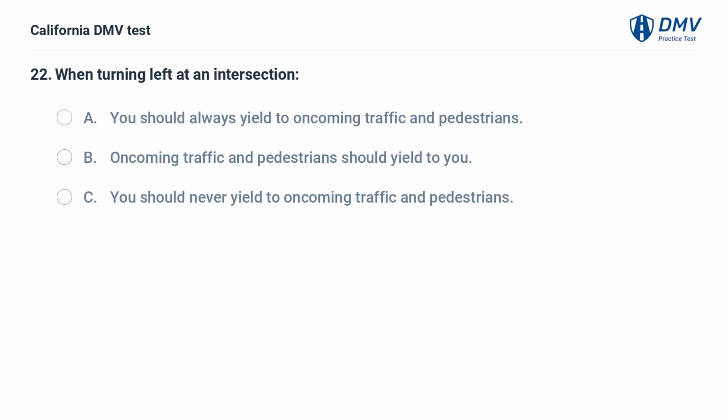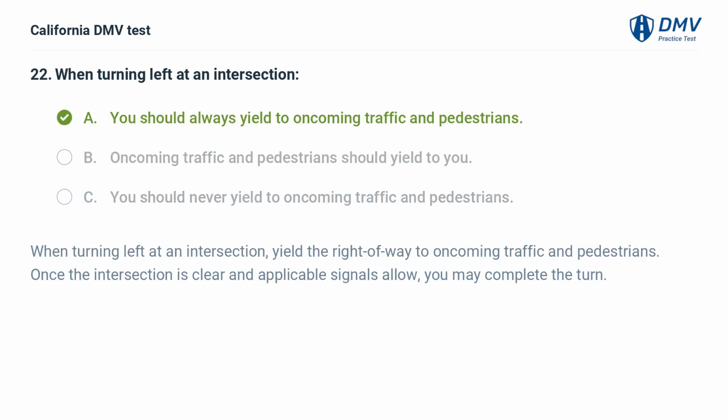When turning left at an intersection. A. You should always yield to oncoming traffic and pedestrians. B. Oncoming traffic and pedestrians should yield to you. C. You should never yield to oncoming traffic and pedestrians. A. You should always yield to oncoming traffic and pedestrians. When turning left at an intersection, yield the right-of-way to oncoming traffic and pedestrians. Once the intersection is clear and applicable signals allow, you may complete the turn.